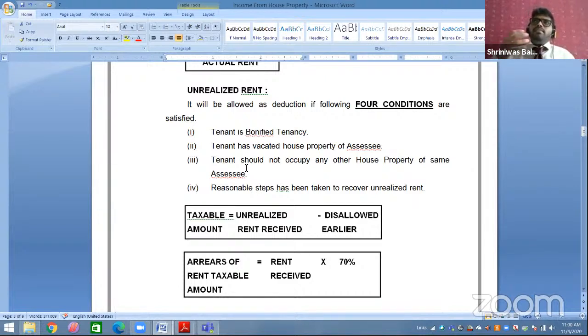For example, there is a Mr. A. He rented my house property for 12 months. He paid me only 8 months' rent. He was supposed to pay me 4 months' rent, but he is not paying. Every day I ask him to pay me rent, and he says he will pay tomorrow, tomorrow, tomorrow. So one day I shouted at him, asking why he is not paying rent. Next day he left the house property and went to some other place.